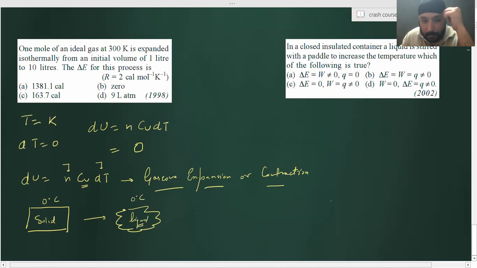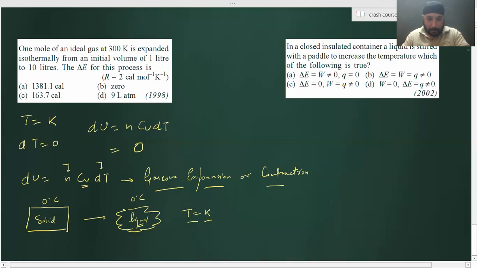The temperature remains constant and the internal energy increases. One second, will it increase or decrease? It will increase. Understand why it increases, because the energy of the molecules increases.